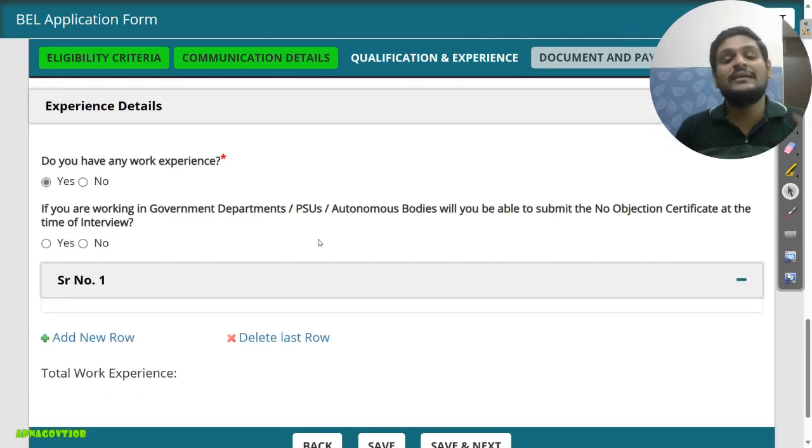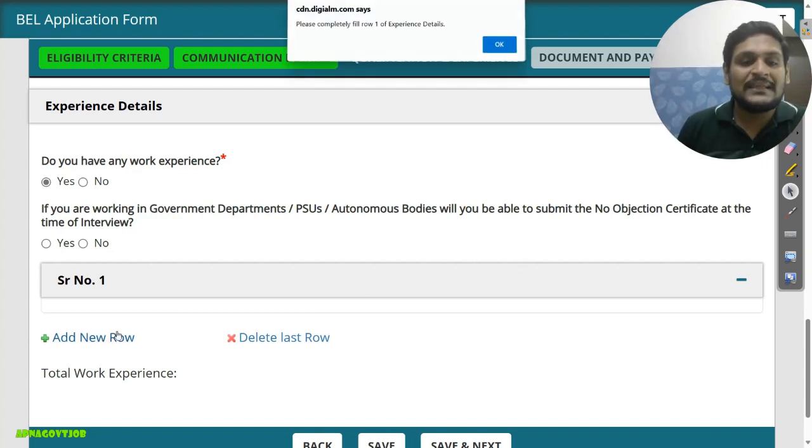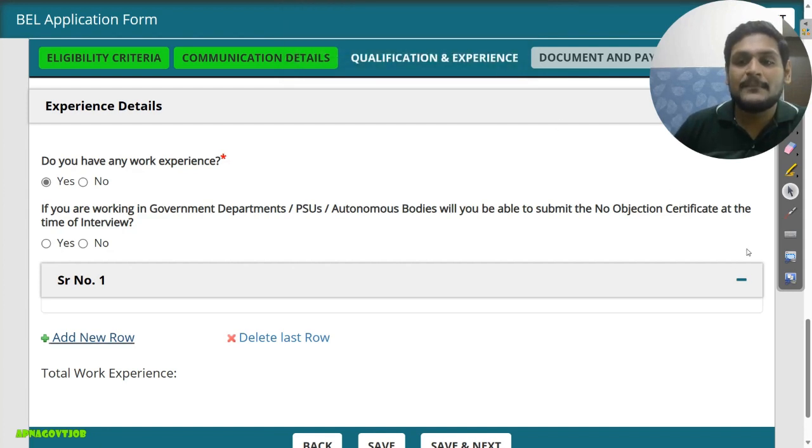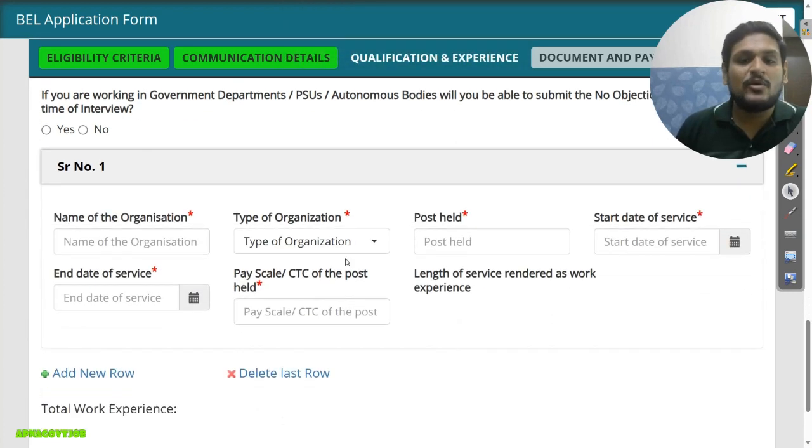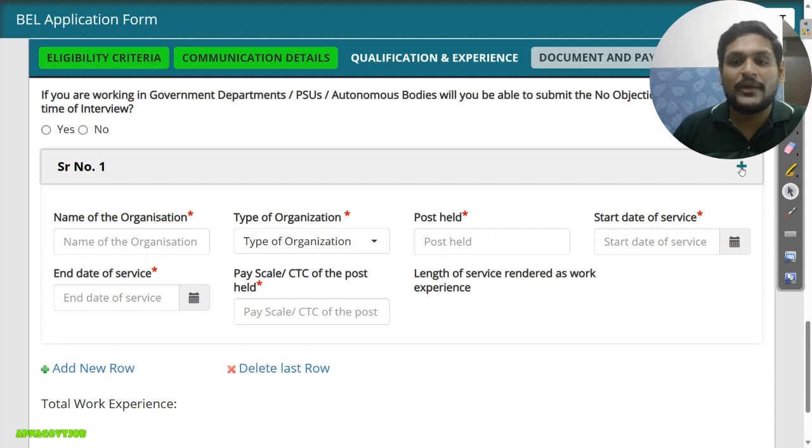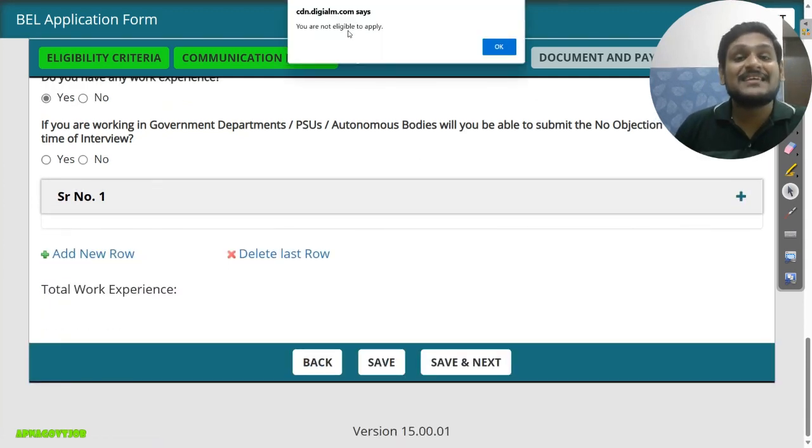Now, a very important thing: those who are working in government departments, PSUs and autonomous bodies, you need to produce an NOC, okay, at the time of interview, otherwise you will be out of the race, okay, at the time of interview. So this is one more note point. Just click on add new row and you can select your experience, or just click on this button. Okay, so name of the organization, type of organization, post, scale, start date of service, end date of service, pay scale. So this is the information you need to fill. Okay, see here they are asking that if you are not producing NOC, then you are not eligible to apply.